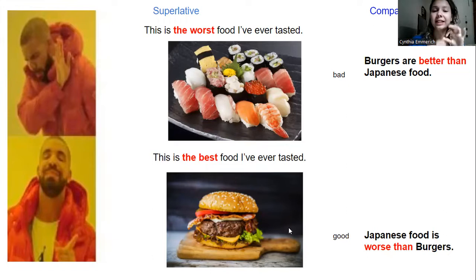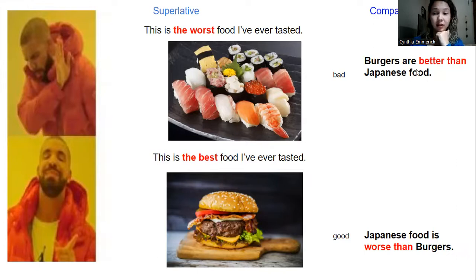Okay, and then this is the best food I've ever tasted. Okay, burgers are better than Japanese food. Okay, so this is for good.